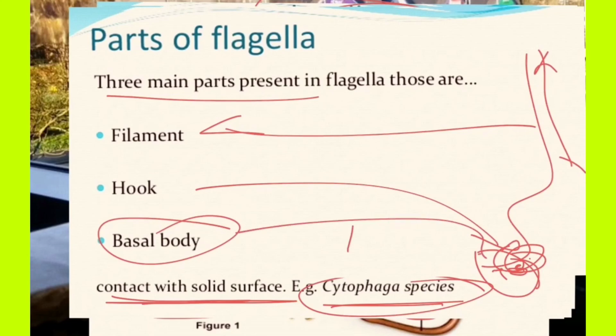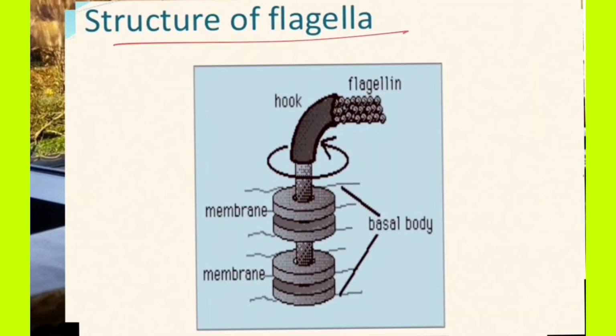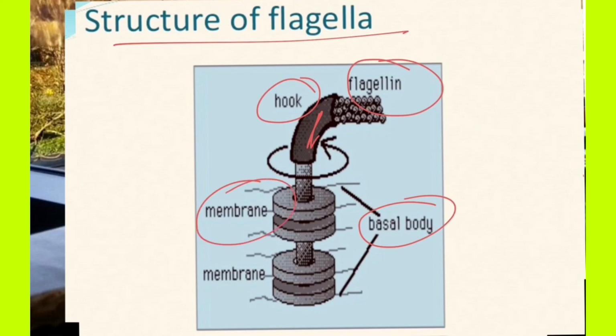I will show you the structure diagrammatically so you can properly visualize it. Now you can see the structure of flagella. Flagellin is present in the filament, this is the hook molecule, and this is called the basal body. In the basal body there are two types of membranes. This is the cytoplasmic membrane, with these structures inside. I will tell you all these things in more detail in a later section.